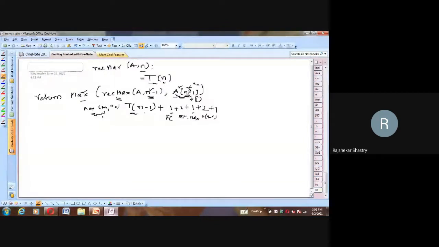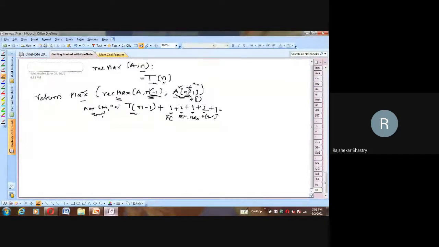This one is the function call, that's rec max. So already we considered the function call, and this is the return value. This is the max algorithm call, function call again. This 2 is array indexing and subtraction, and this one is within the function call. Before calling the function, again we have to perform some subtraction.